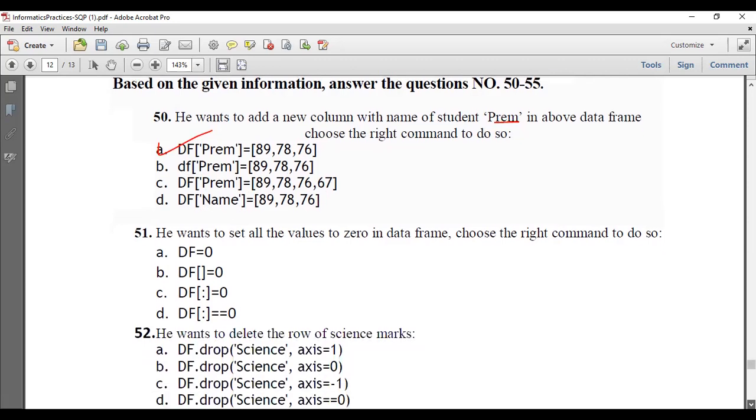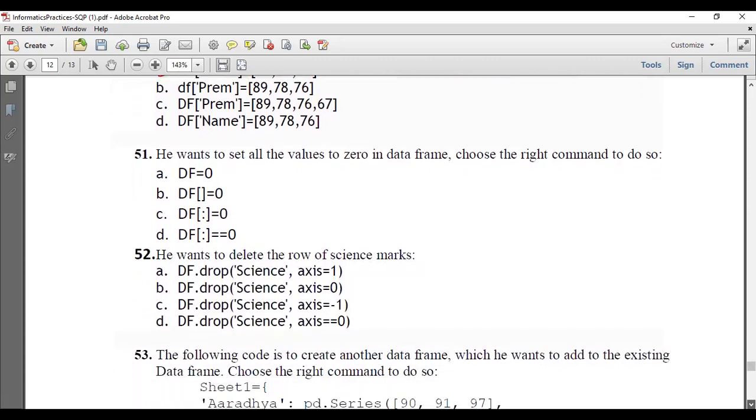He wants to set all the values to zeros in the data frame. DF equal to 0, we cannot assign. Simply without giving anything also, we cannot specify here. This is the correct answer. But why is this other one not correct? Because this double equal is for checking whether these are all equal to 0. Double equal is the equality operator. This is only for assigning the value.